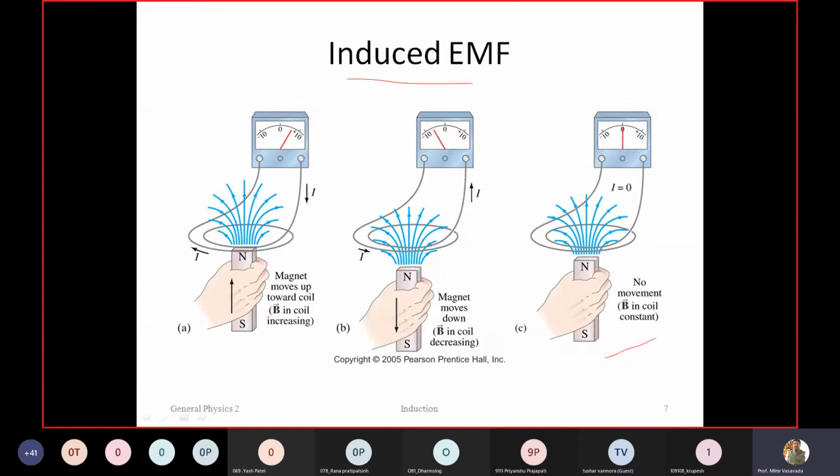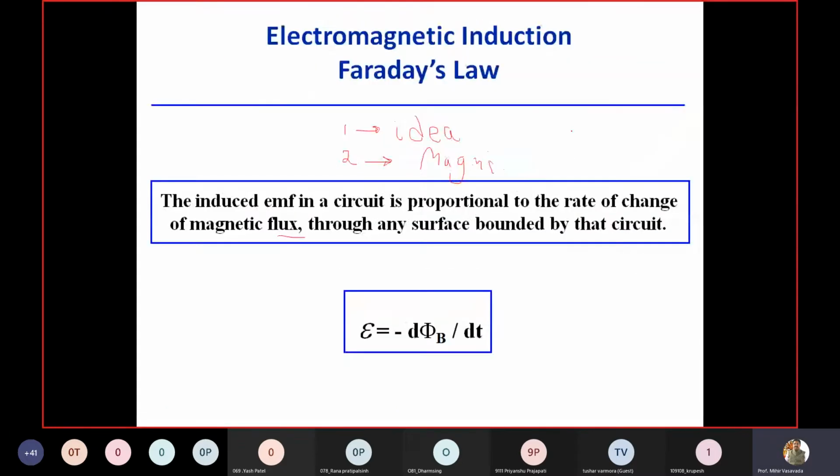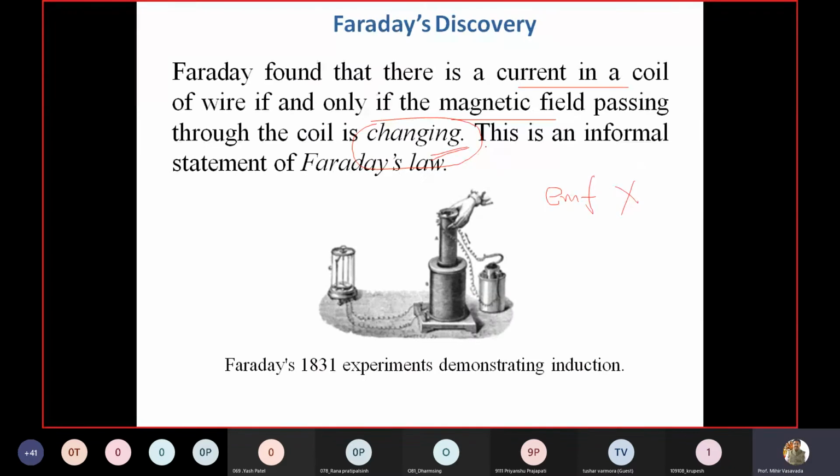So this reminds you of the Faraday law. The magnetic field in the coil must be changing. A constant magnetic field cannot produce EMF.